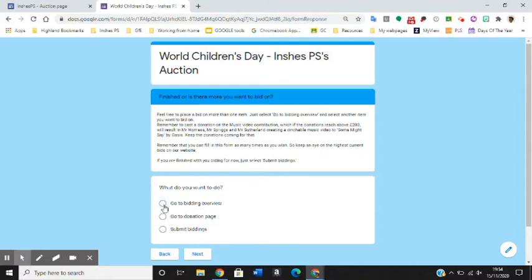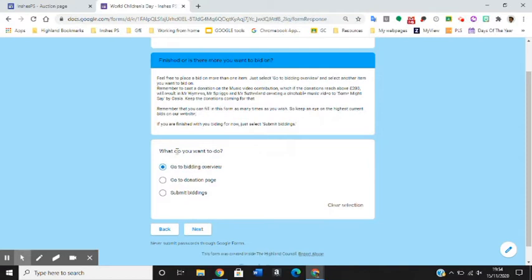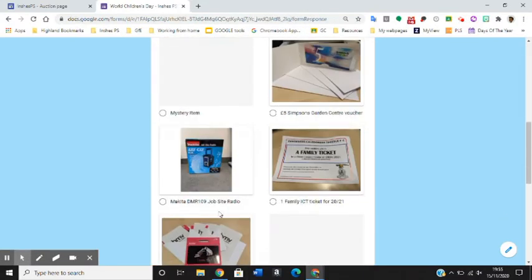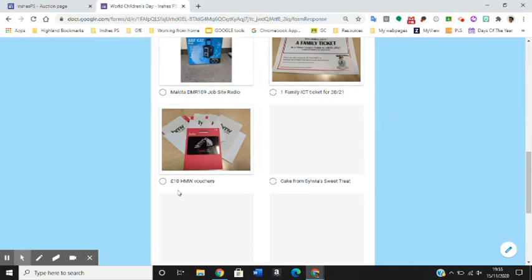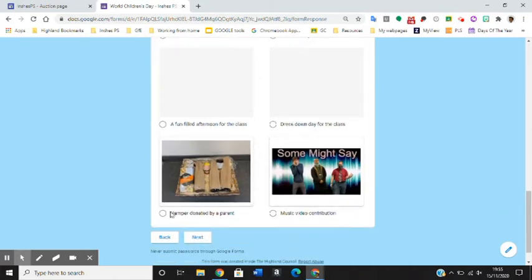So this means that I can go back and see all the different items and bid on another item as well. I can also go to our donation page, which I will come to in a second, or you can submit your bidding if you're finished. Let's say I want to go and do another one. So I click there, I go in here, and I say, oh, I really also want to do the hamper.